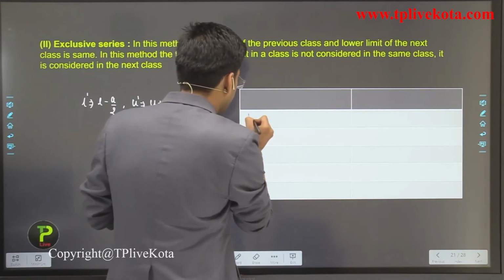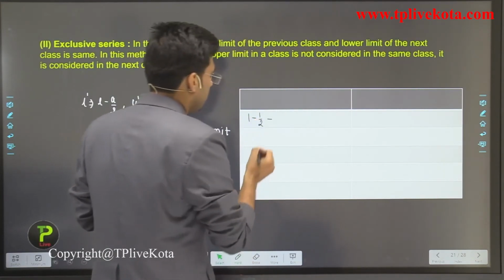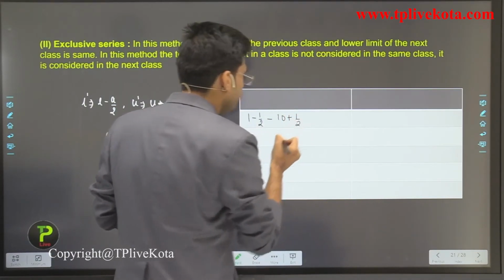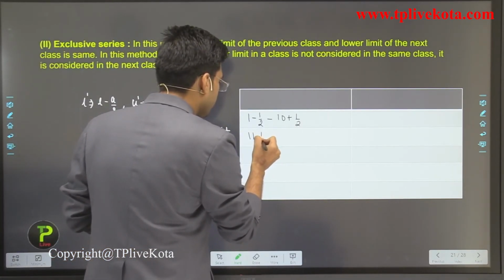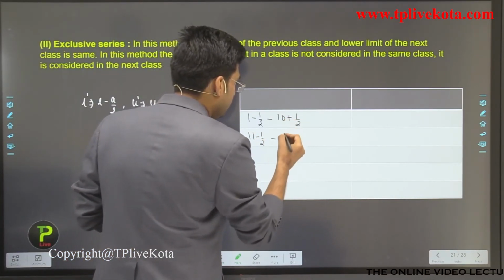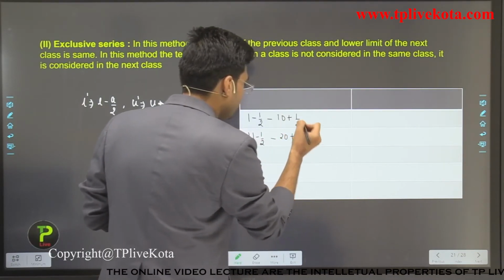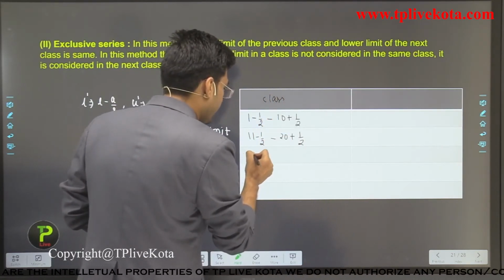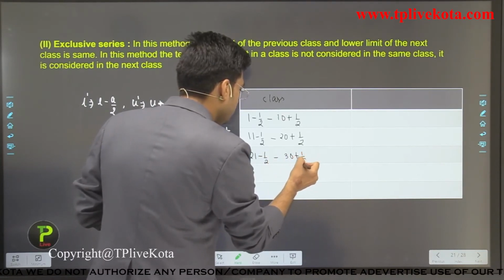So it is 1 minus 1 by 2, 10 plus 1 by 2. Similarly, 11 minus 1 by 2, 20 plus 1 by 2. These are the classes. And 21 minus 1 by 2, 30 plus 1 by 2.